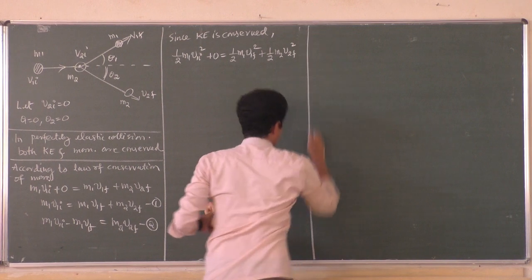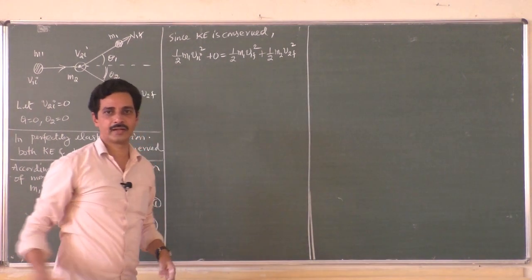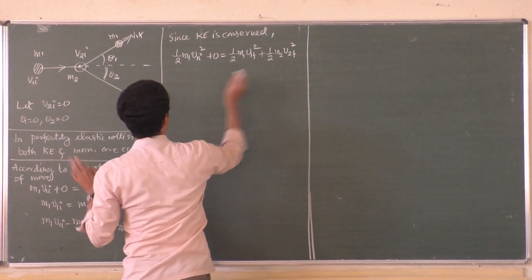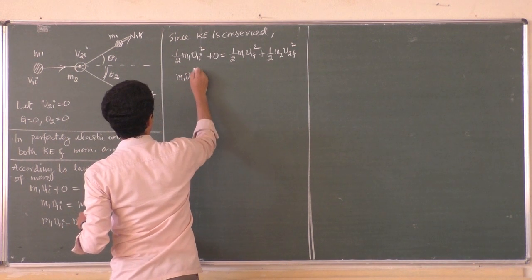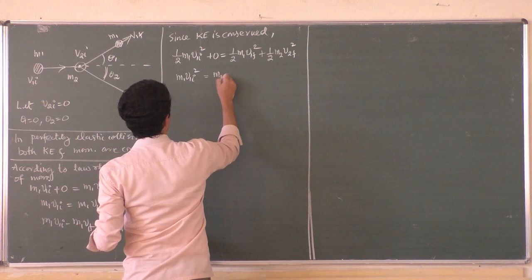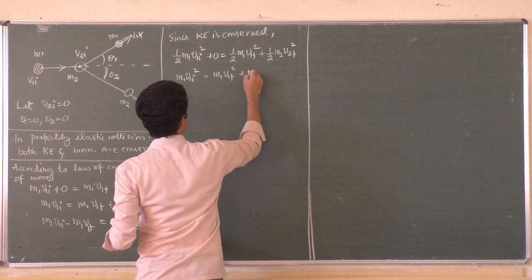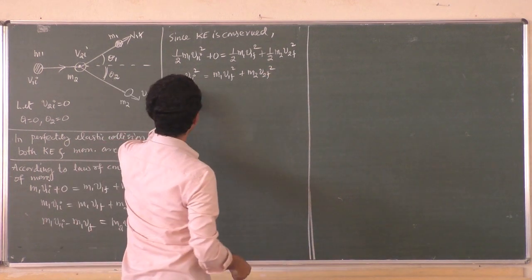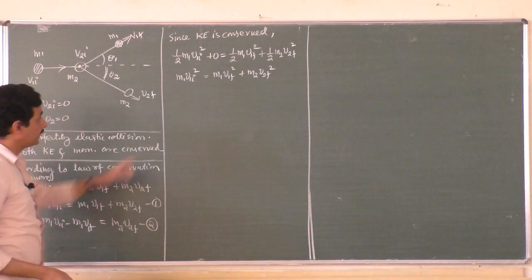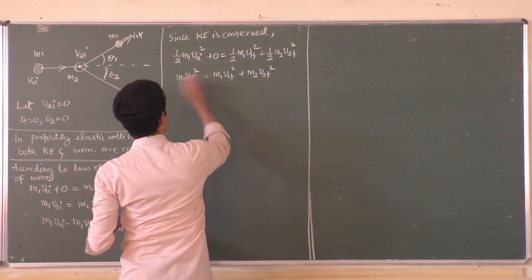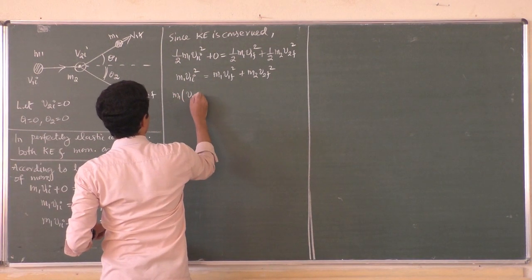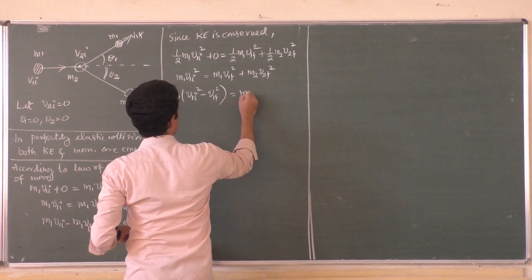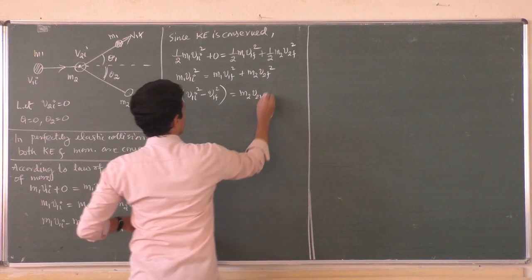Is it all right now? Half can be taken outside and it can be cancelled. m1 v1i square must be equal to m1 v1f square plus m2 v2f square. And I think I can bring, as I did here, m1 v1f square to this side. m1 becomes common: v1i square minus v1f square is equal to m2 v2f into v2f.